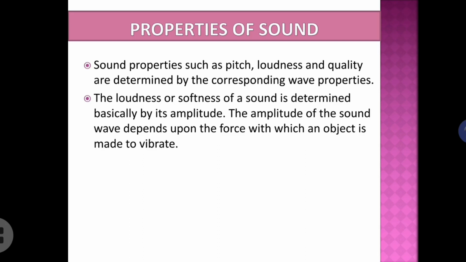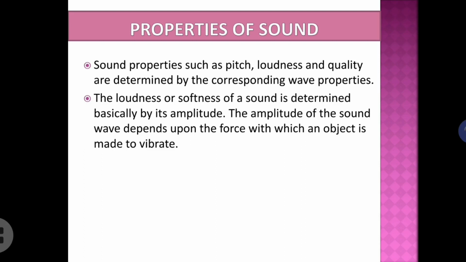Okay, so if the amplitude of the sound produced by the vocal cord of the person is more, then automatically he or she will be able to produce a loud sound, right? If the amplitude is very small, then it will be a soft sound. So the amplitude decides the loudness or the softness of the sound. That means amplitude depends upon the force with which the object is made to vibrate.